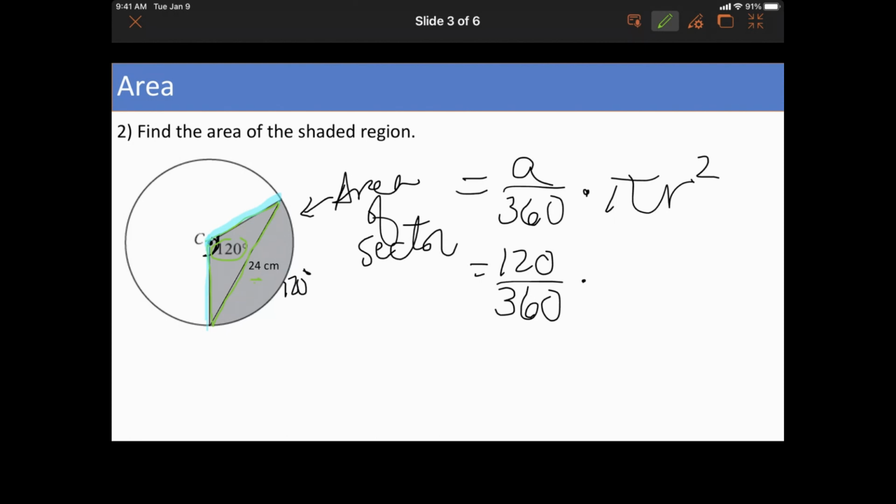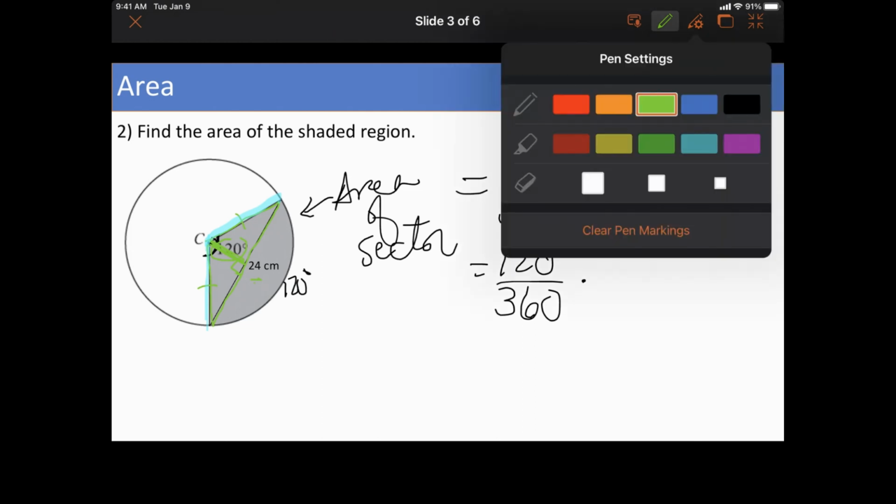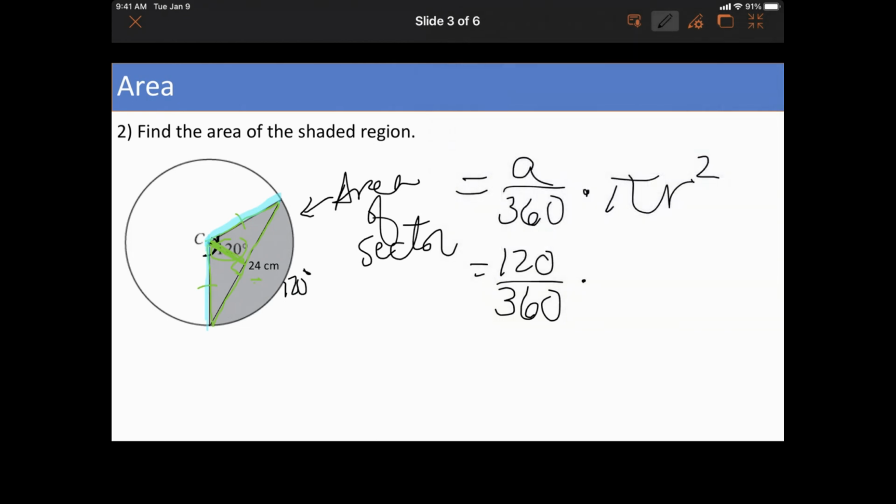We're talking about right triangles, so can I make a right triangle? I'm going to draw an altitude, because I know these sides are equal, and that's going to cut that base of 24 in half, so this is going to be 12. Half of 120 is 60.